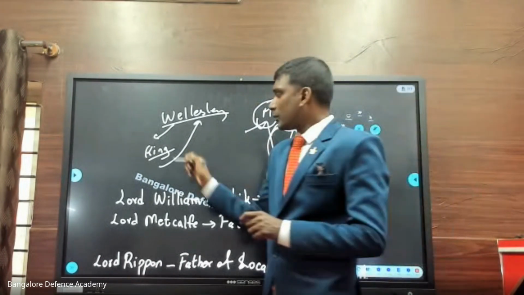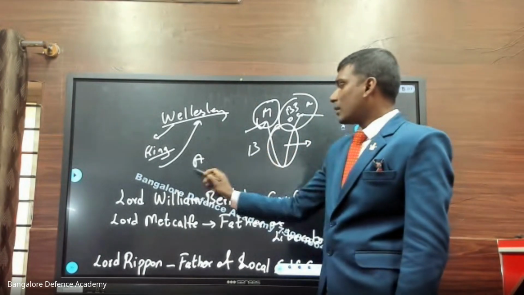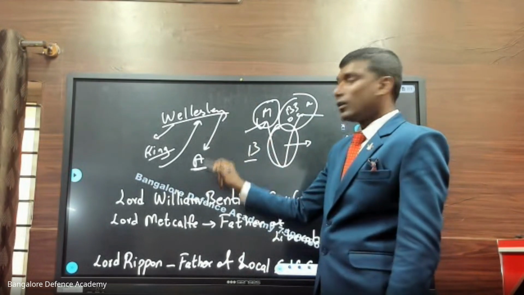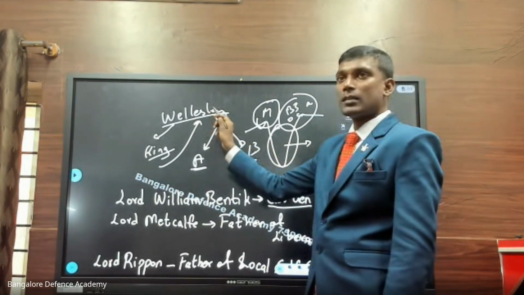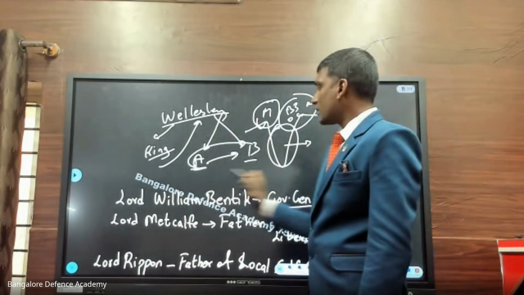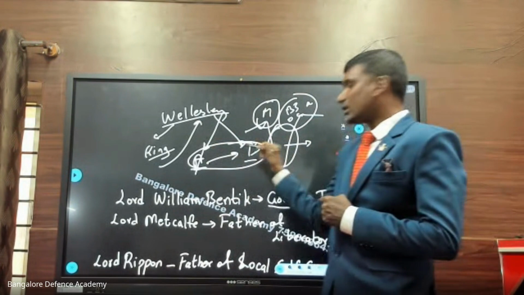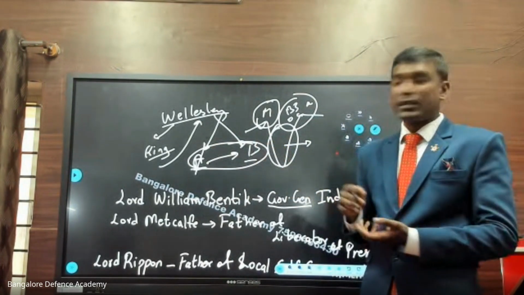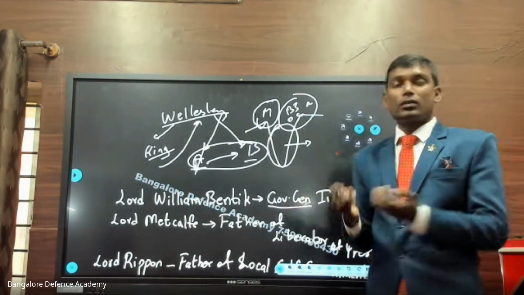Suppose on the other side, they used to do this. Imagine this is A king and this is B king, Indian kings who are enemies. The British would go and say, I will come and support you, and you should support me when B king is attacked. At the same time, they would go to the other and say the same when A is attacking. Now they would wait for an opportunity when A and B fight each other. Once they fight, one of them loses and the other becomes weak, without strength and money. That time they come and capture. So like that, things were going on slowly.